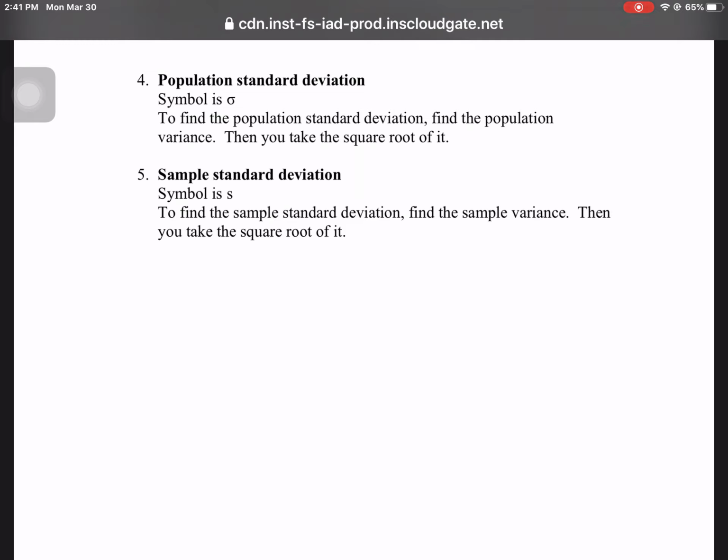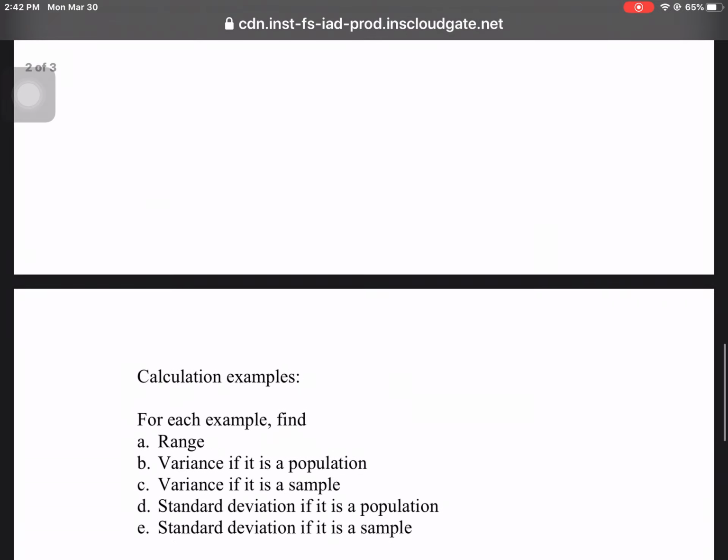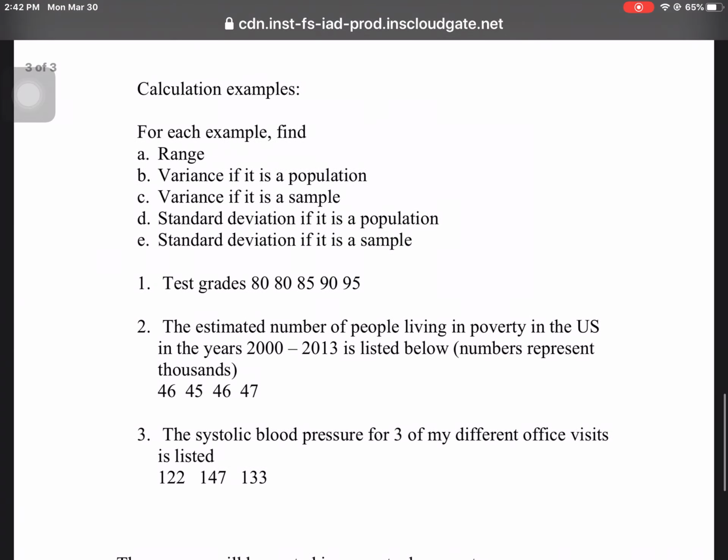To find the sample standard deviation, you find the sample variance and then you take the square root of it. So how do you get the standard deviations? You take the variances and take the square root. There's a difference between population and sample in terms of which formula you use.